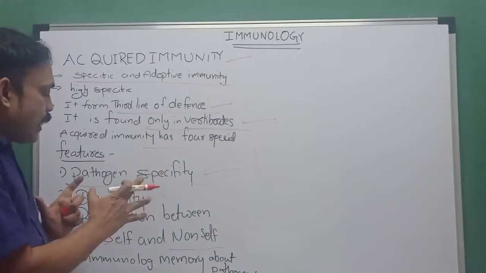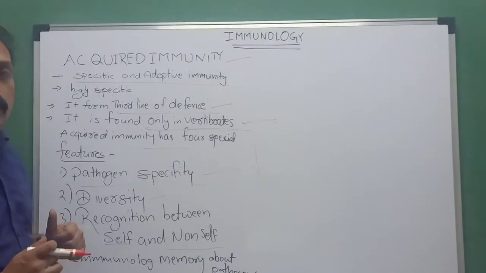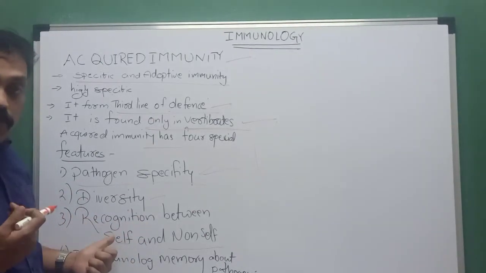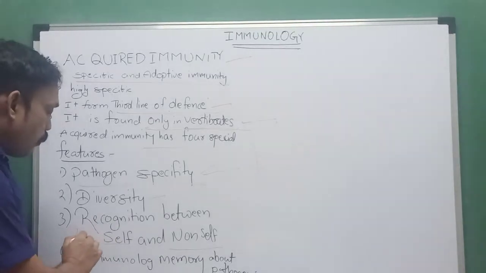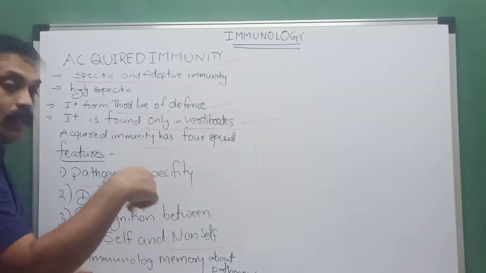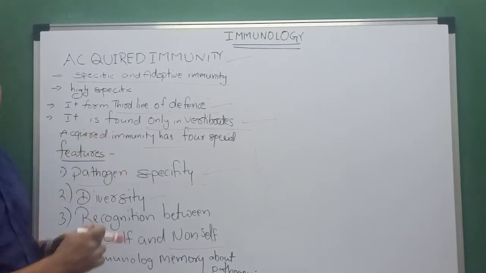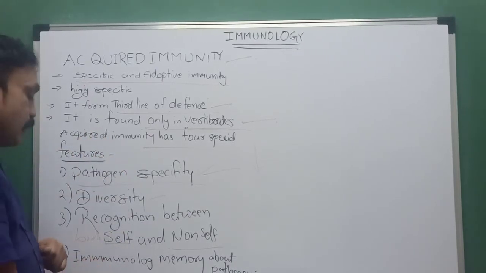These are the characteristics of acquired immunity. Self means the body's own cells, and non-self means any foreign material that enters the body.